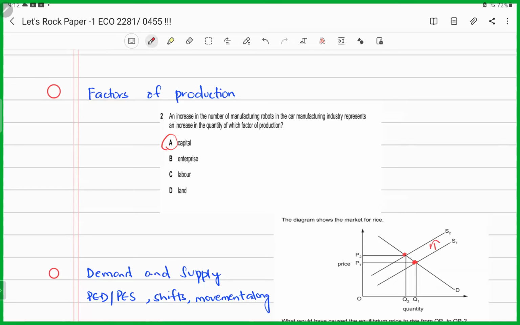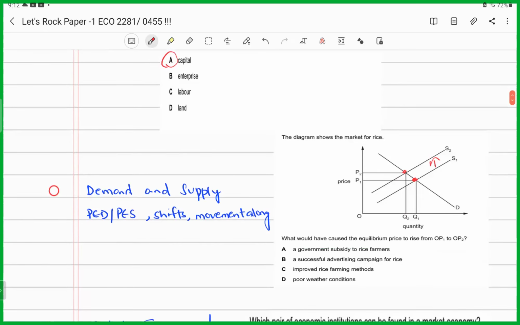Demand and supply, again, you see more than one question, two to three questions in each paper, right? So it could be regarding the calculation for PED or PES, it could be a shift, it could be a movement along the same demand and supply diagram. If it's a movement along the same diagram, we all know that's because of the price of that good itself. If it has to be a shift, then you need to see whether it's a shift outward or inward, a shift in the demand curve or in the supply curve. Then what is the impact on the price?